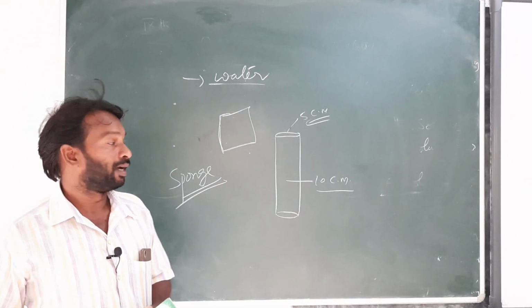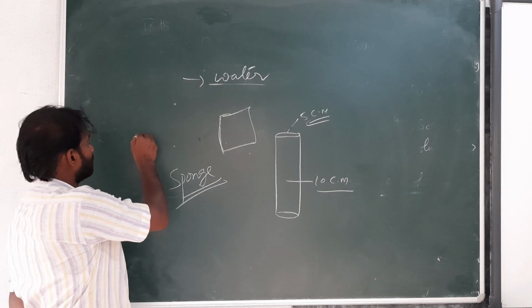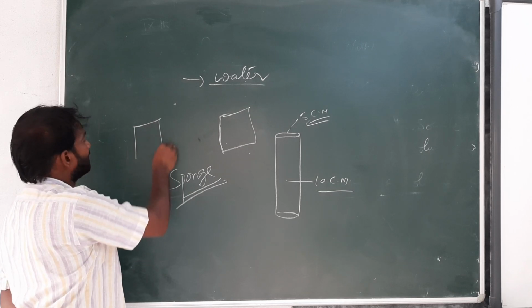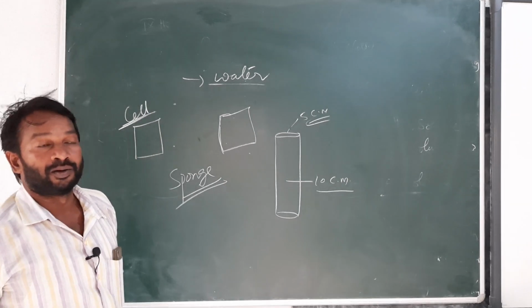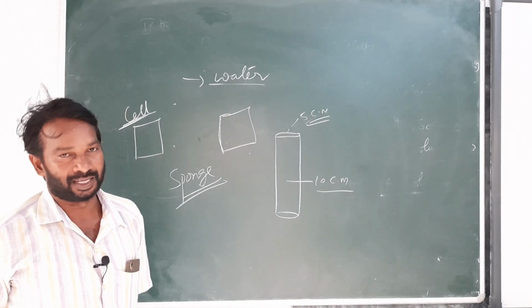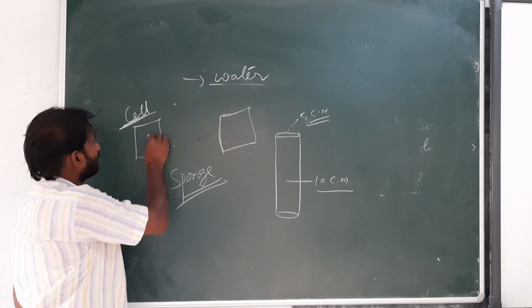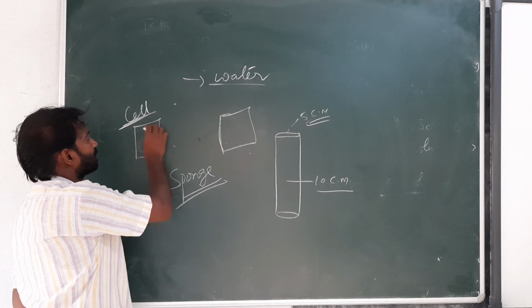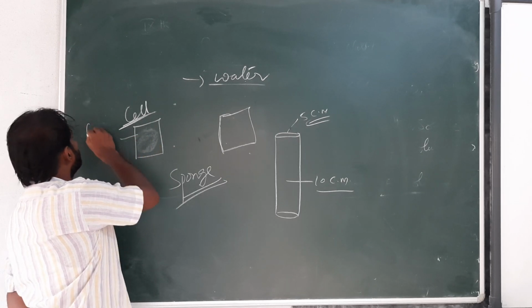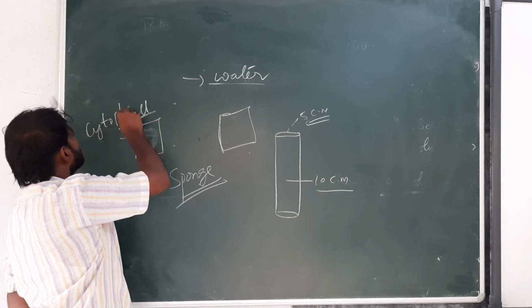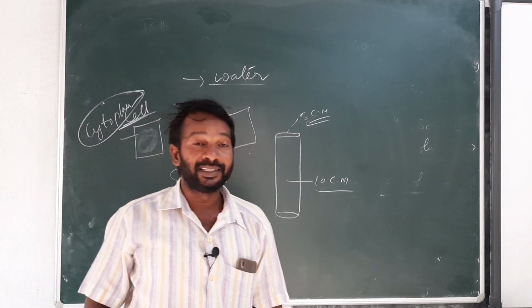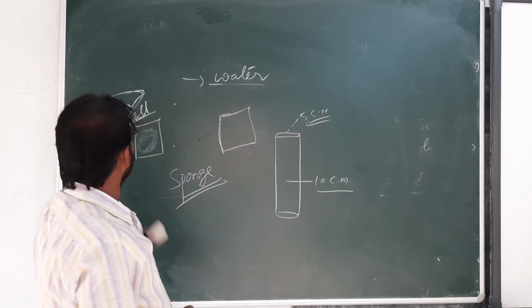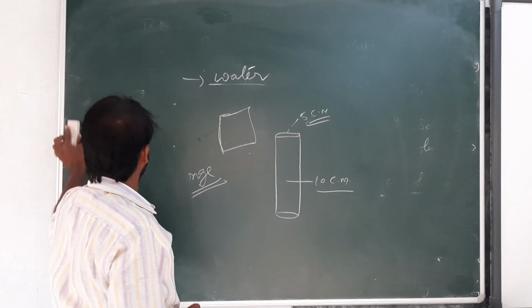All living organisms have the cell as the smallest unit. The cell is the functional unit of all living organisms. The cell contains mostly liquid, called the cytoplasm, and the cytoplasm also contains water. Like that we have to understand the importance of water.